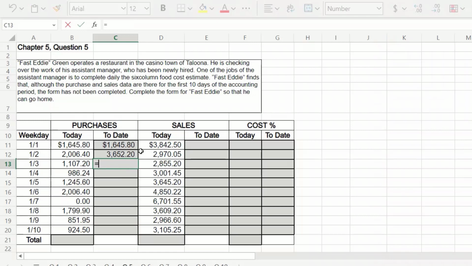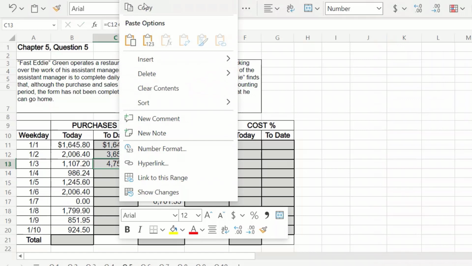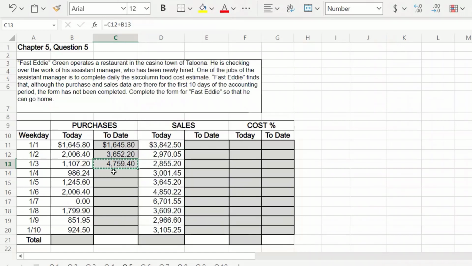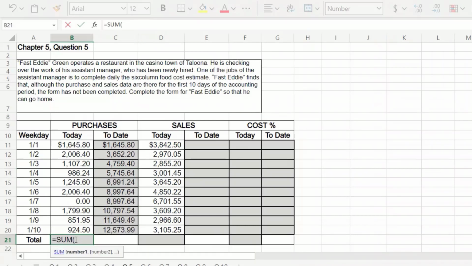We're going to do that again. We're going to add to date plus today's purchases. And we should be able to just copy this whole column here. All right, and if we want to double check our numbers, we will look at today's purchases here. We will add them all up. So they should be the same, which they are.